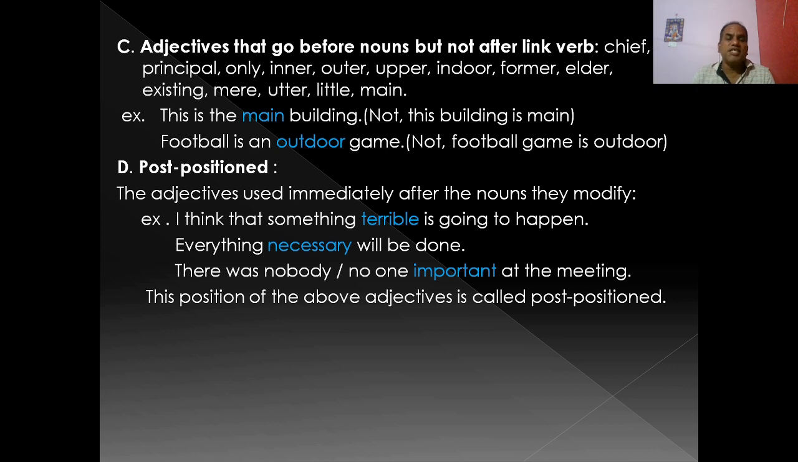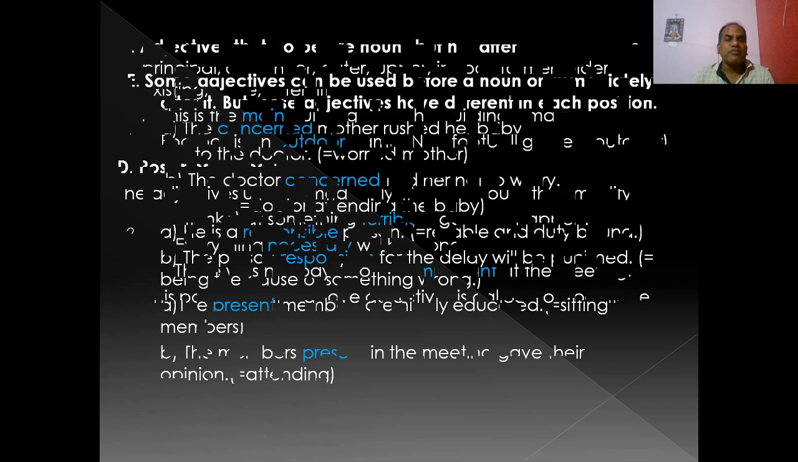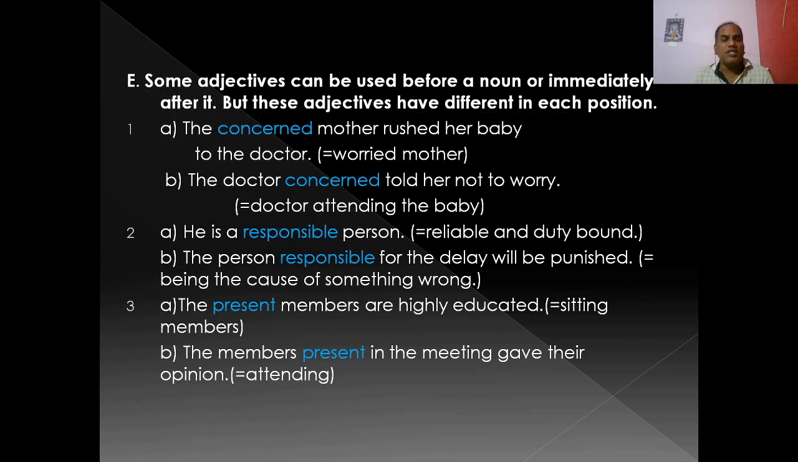Everything necessary will be done. Necessary is the adjective and it is used after everything. There was nobody or no one important at the meeting. This position of the above adjectives is called post position. Post position means just after, or immediately after, the noun they modify. Some adjectives can be used before a noun or immediately after it.